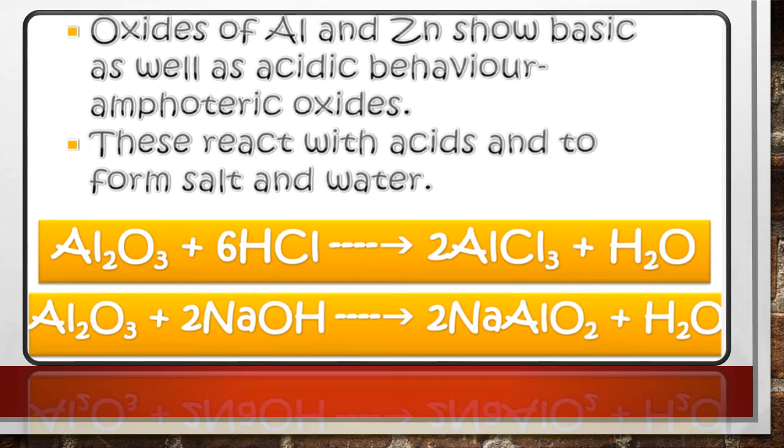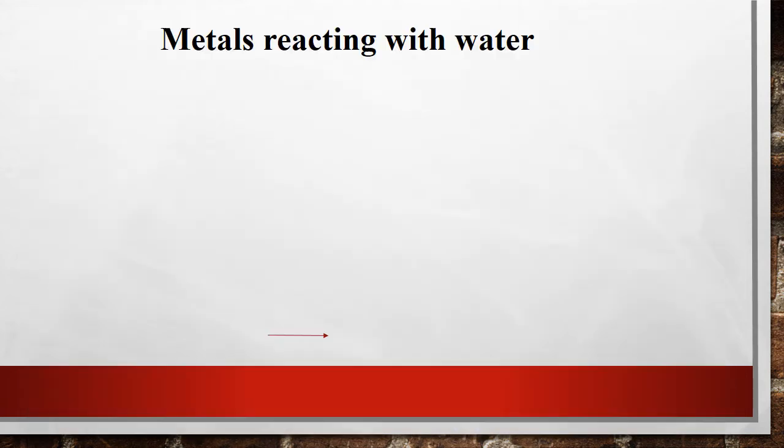Hence, we can say the oxides which can behave as acidic oxides as well as basic oxides are termed as amphoteric oxides. So, we have aluminium and zinc oxides as amphoteric oxides.